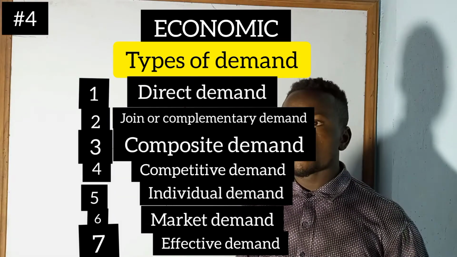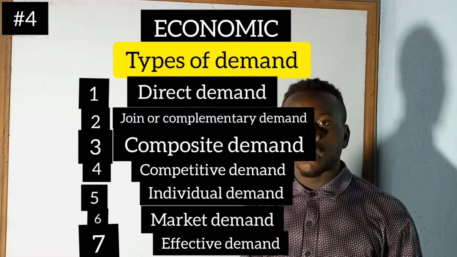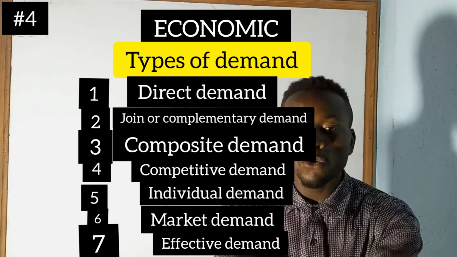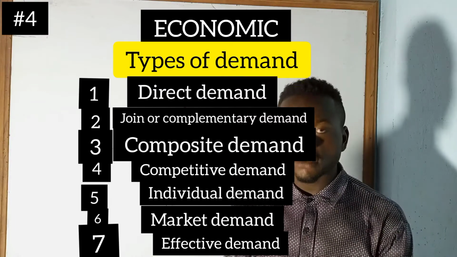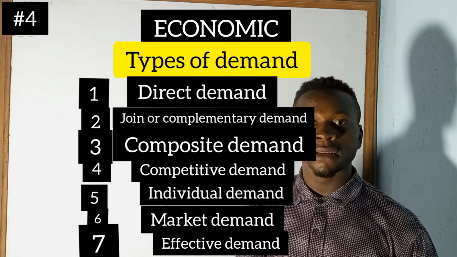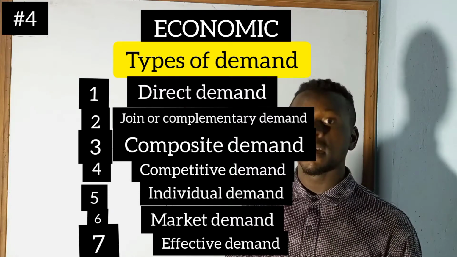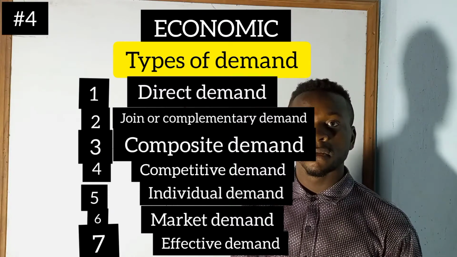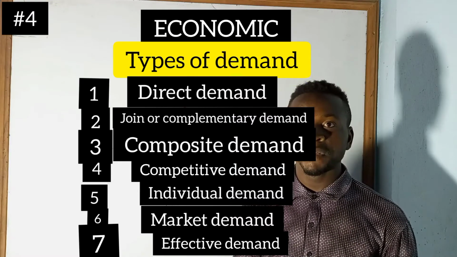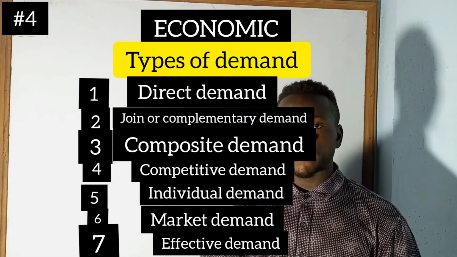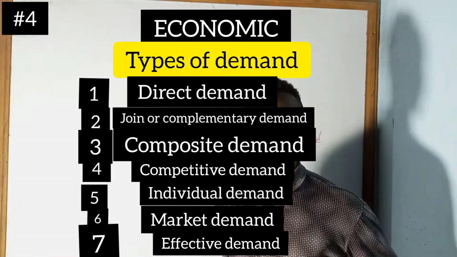Let's say, for example, an individual orders food from a restaurant. That's a direct demand. I'm in a restaurant, I order food. That's a direct demand. A direct demand can still be an individual in the market ordering a dress.